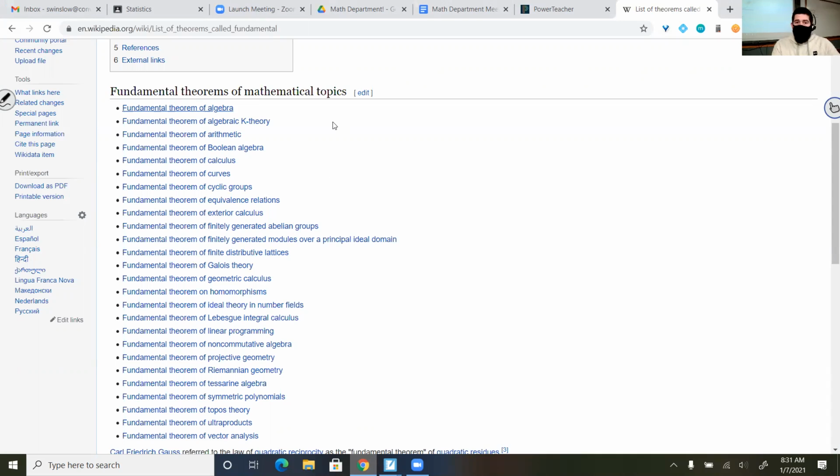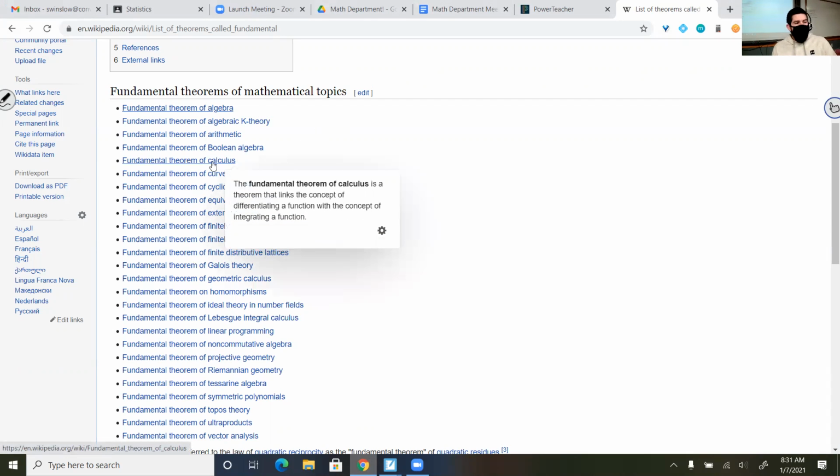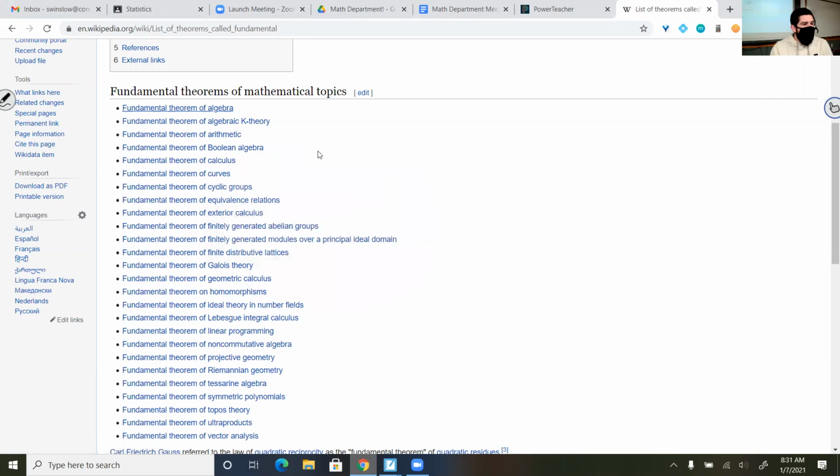What these are is rules that are supposed to connect concepts. So the fundamental theorem of calculus says that it is a theorem that links the concepts of differentiating a function with the concept of integrating a function. So we are going to be combining the two concepts that we've mainly focused on this semester through the fundamental theorem of calculus.